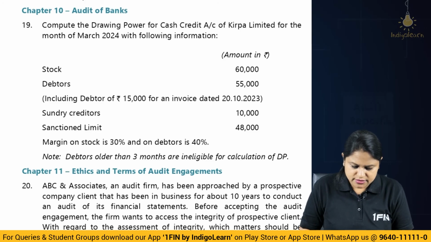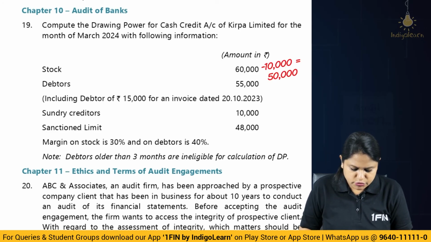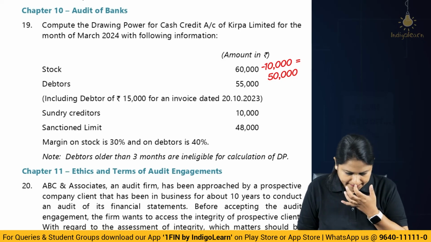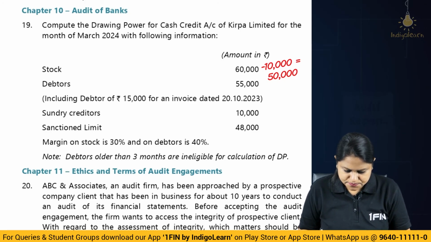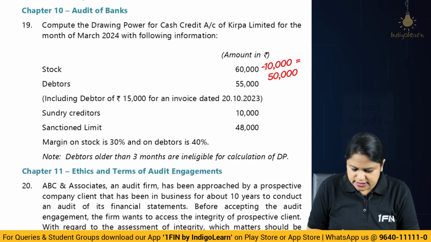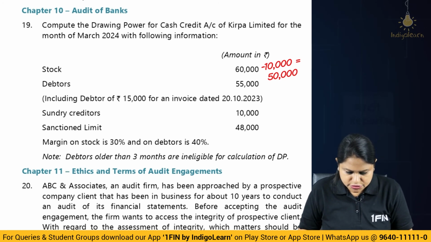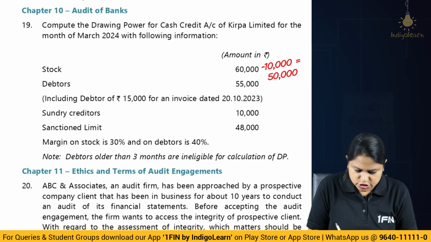So basically when you calculate stock, you have to minus the unpaid stock. So 60,000 minus 10,000, so 50,000 into what is the margin for stock? 30%. So 15,000 you have to minus. Then for debtors, including 15,000 for invoice dated 2010, 55 minus 15 you have to take, and then it is going to be 40%. Here they are saying debtors older than 3 months are ineligible. So the date for calculation for us is March, so it is 10, 11, 12. Yeah, it is older than, so 15,000 has to be removed.